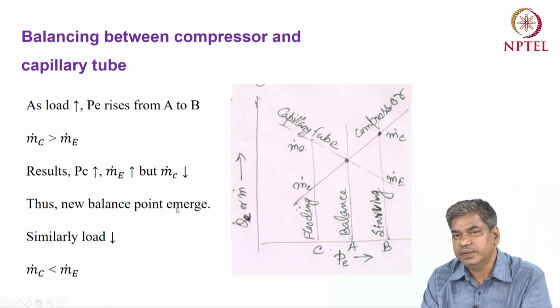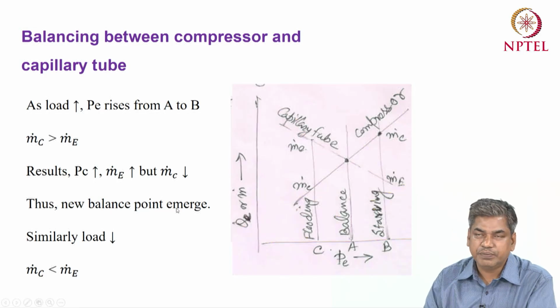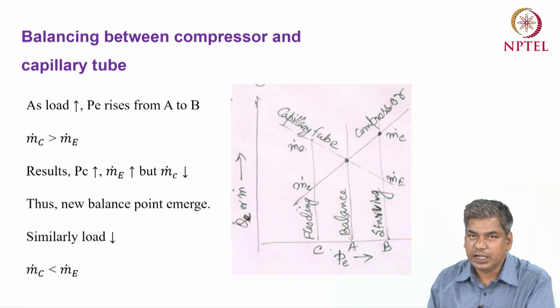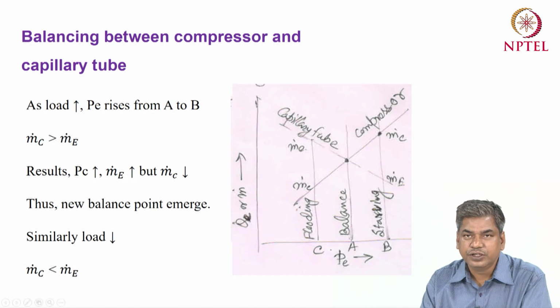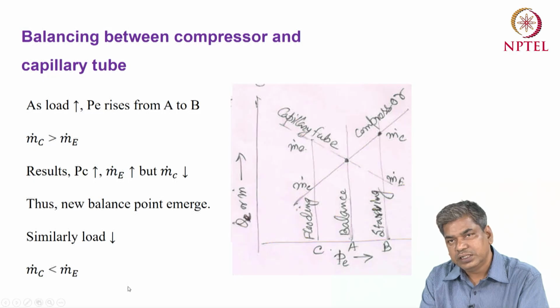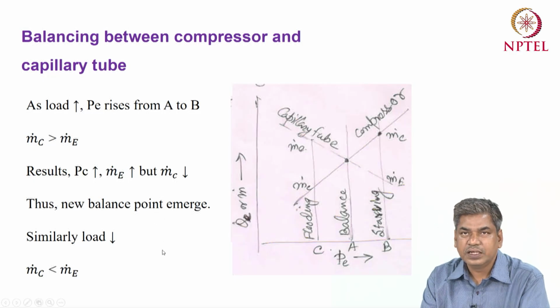So that means for a certain load we will get some balance point, and as the load changes, under the changed load condition we will get another balance point. Okay, the same thing can happen if the load decreases. Then the evaporator pressure will also decrease, that means from A to C. Then again you will see that the mass will be accommodated in the evaporator.